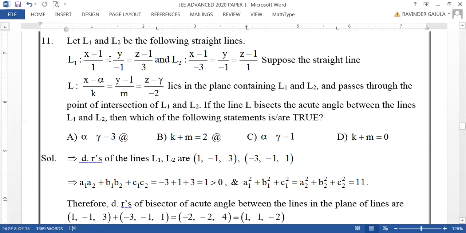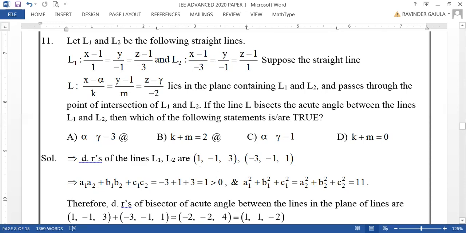Now clearly, DRs of L1 and L2 can be taken as 1, minus 1, 3 and minus 3, minus 1, 1. Now see what is the dot product of these DRs, A1 A2 plus B1 B2 plus C1 C2.